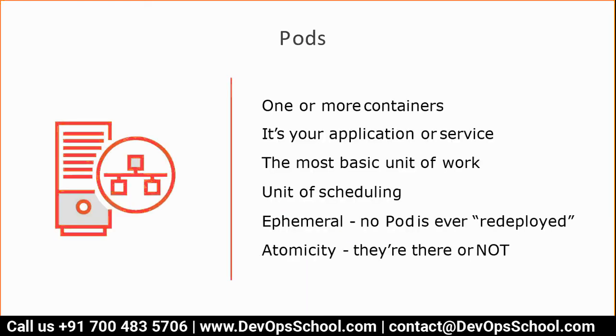So ultimately, guys, what is a pod? I hope you have understood by now. A pod is basically a wrapper around the container. Simple. A pod is a kind of wrapper around the container to make it manageable through Kubernetes, because Kubernetes cannot directly manage the container. It is indirectly trying to manage it. So here, a pod has one or more containers. A pod has its application or it can be a service. It is the most basic unit of work in Kubernetes, the unit of scheduling in Kubernetes.